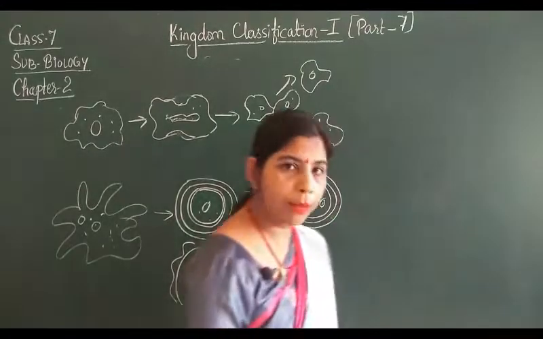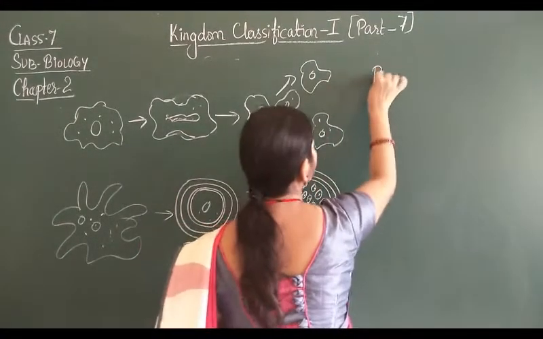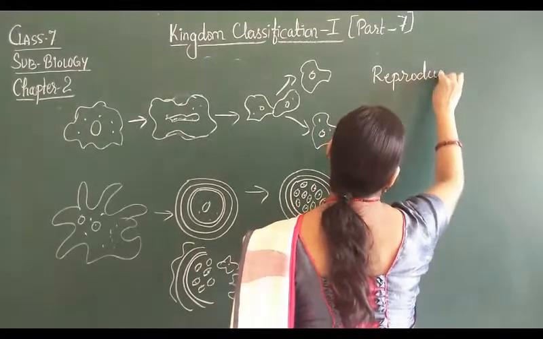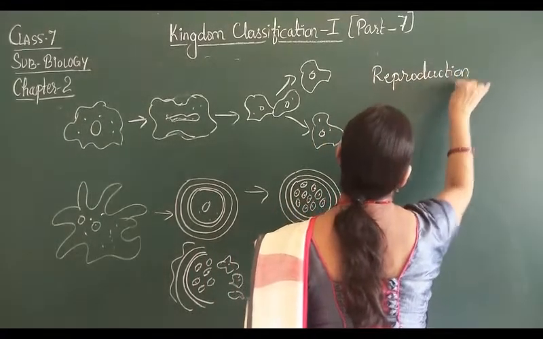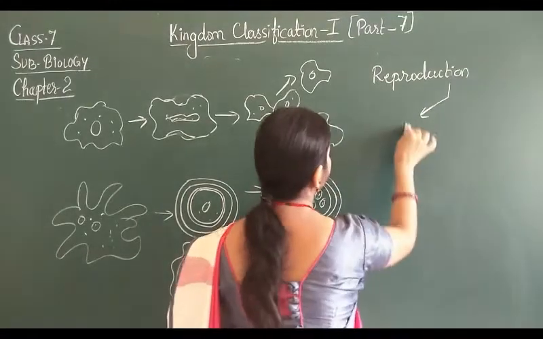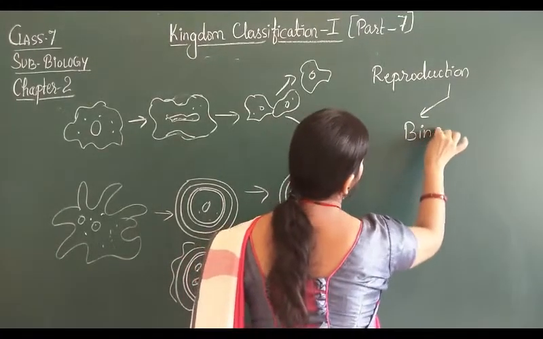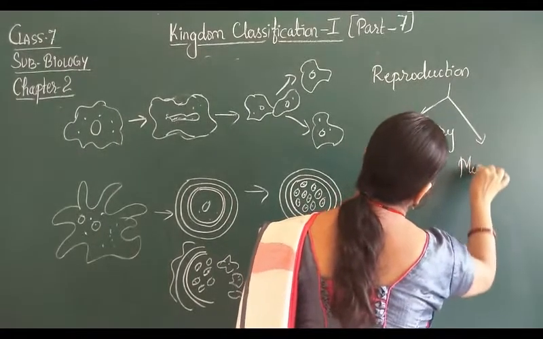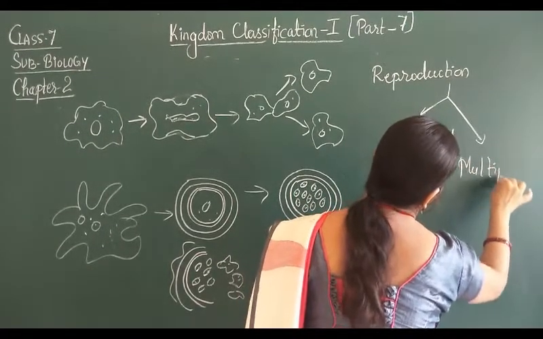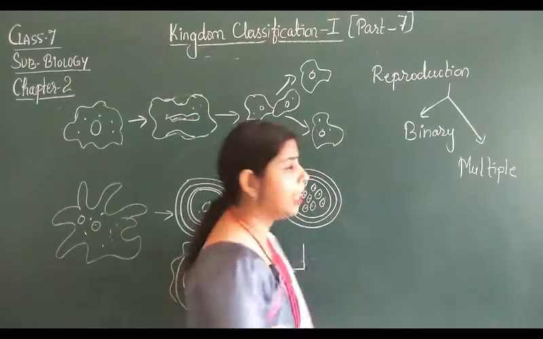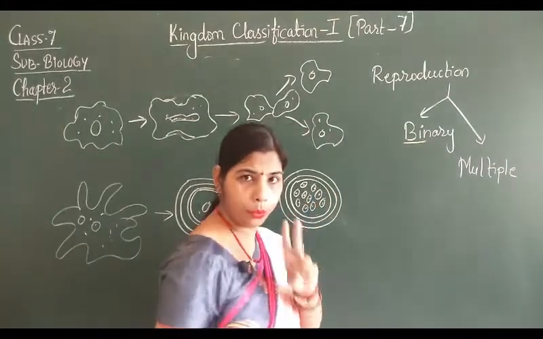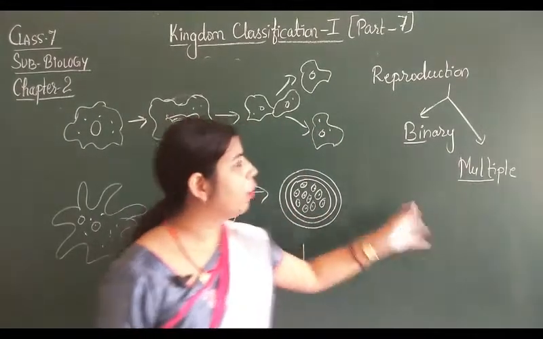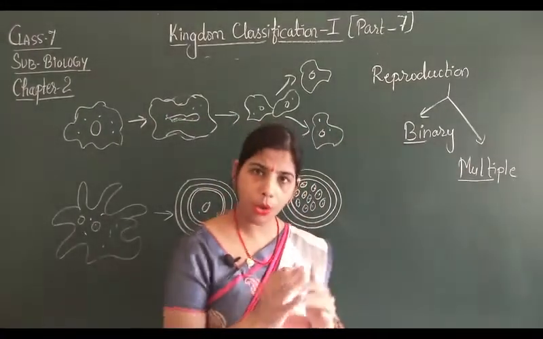Now let's move toward the important topic, reproduction. So reproduction in amoeba takes place by two processes. First is binary fission and second is multiple fission. Binary, bi means two, और multiple means as you all know many, और fission का meaning होता है to break down, टूट जाना.